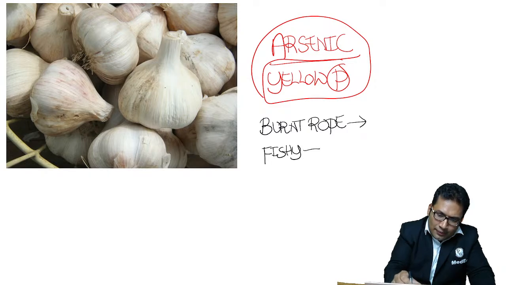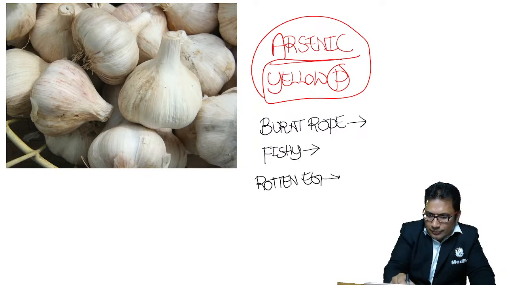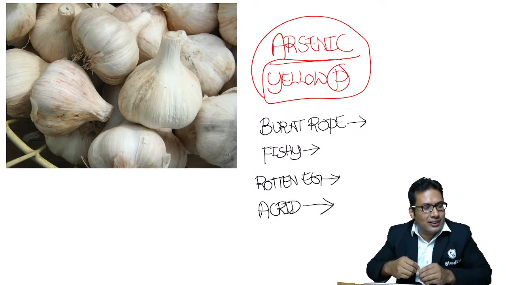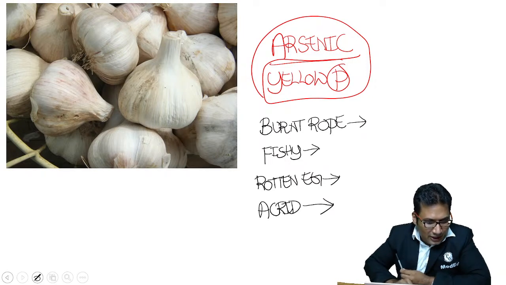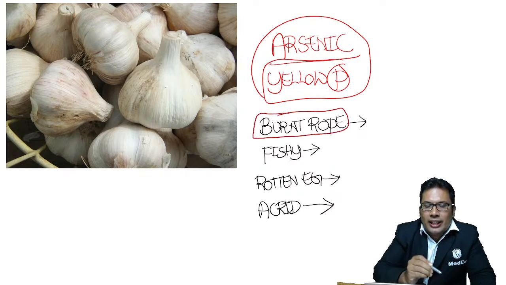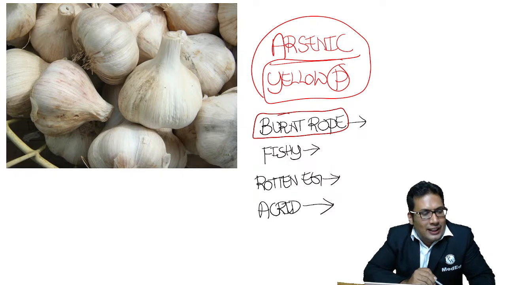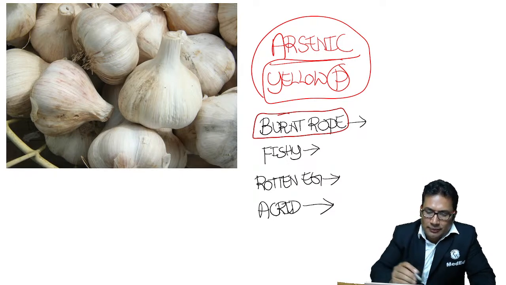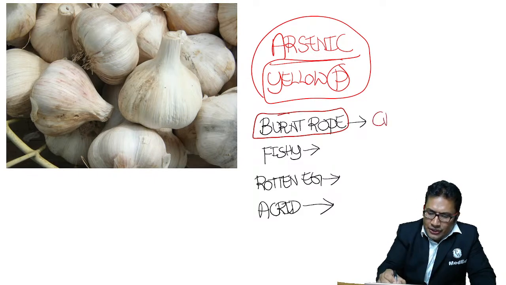Fishy smell. Rotten egg smell. Acrid smell. Anyone, can you guess this, beta? Burnt rope. Where is it seen? I'm giving you a clue, my dear student. Burnt rope is seen in cannabis. You are right. Very good.